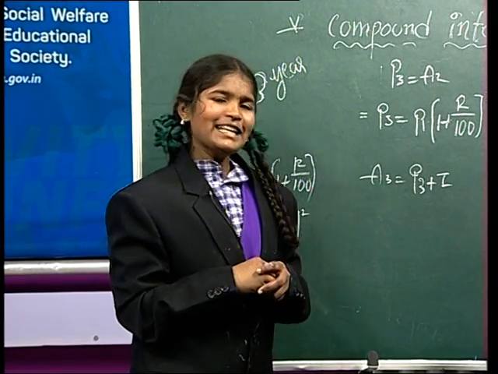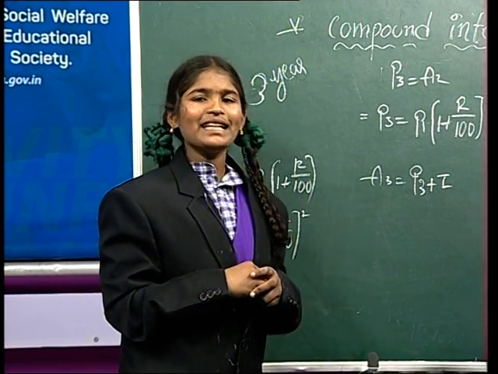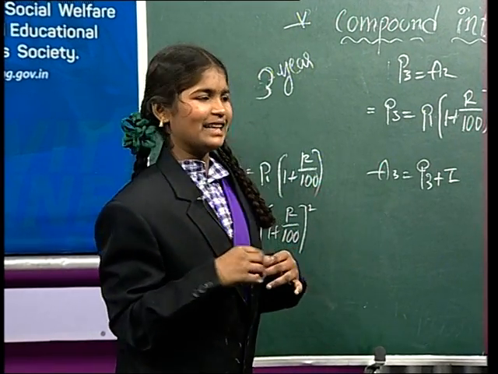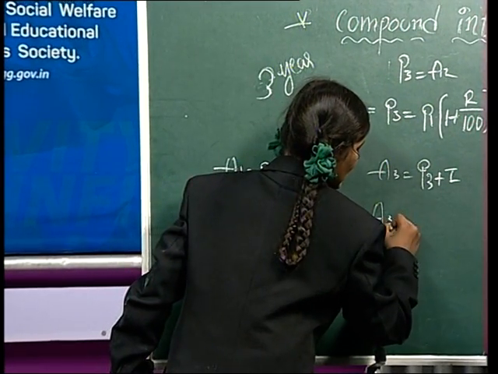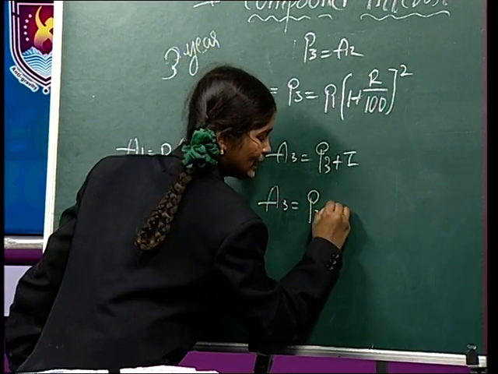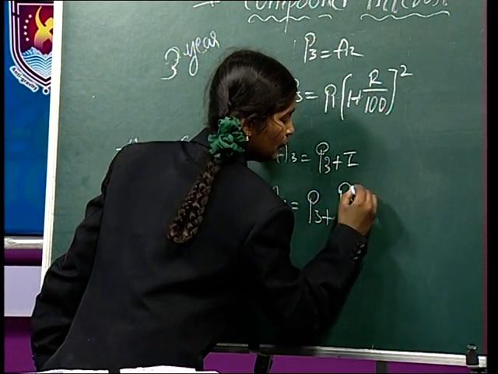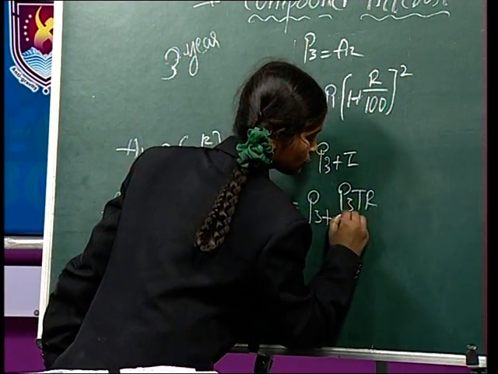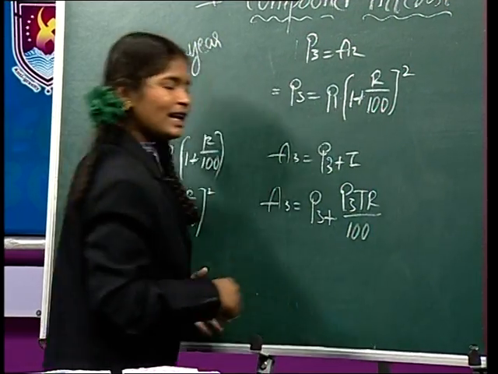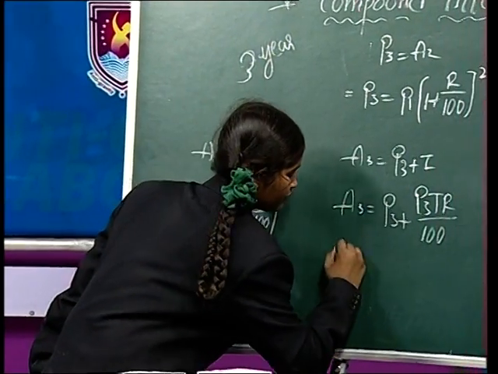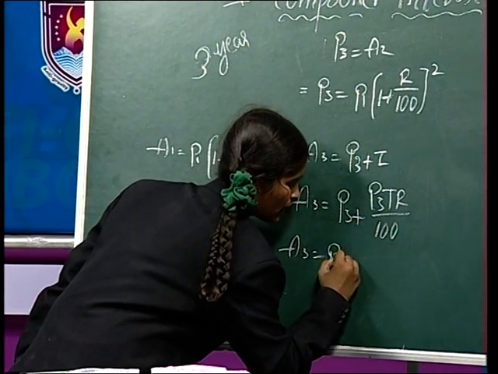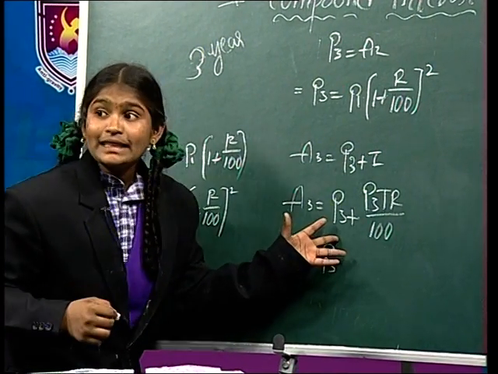I means interest. Interest formula is PTR by 100. Amount equal to P3 plus P3TR by 100. Here P3 is common.